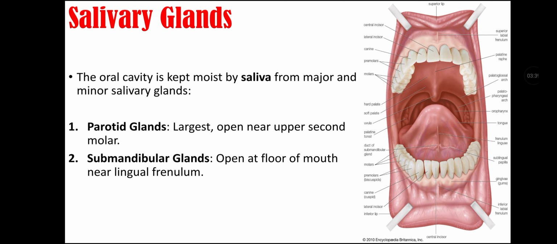Blood supply of the mouth. It is supplied by branches of the external carotid artery that include the lingual artery, facial artery and maxillary artery. Venous drainage of the mouth is through the lingual and facial veins to the internal jugular vein.